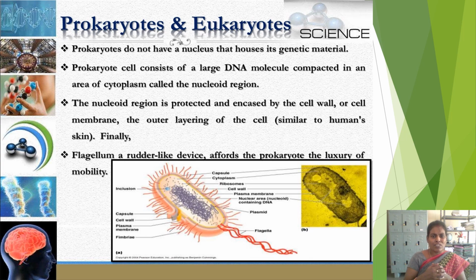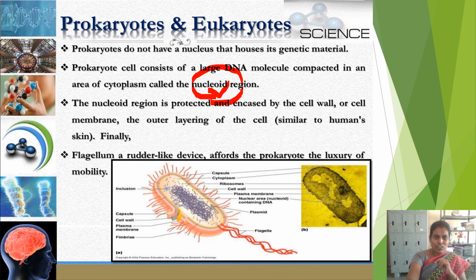A prokaryotic cell consists of large DNA compact in an area of cytoplasm but without a nuclear membrane. The materials which are present inside the nucleus are naked because of the lack of a nuclear membrane. The total material is called nucleoid. Already I told you this one. Nucleus is absent in prokaryotes, but the material, that means the chromatin, all the chromosomes which are present inside the nucleus in a multicellular organism, that region is called nucleoid because of lack of a well-organized nuclear membrane.